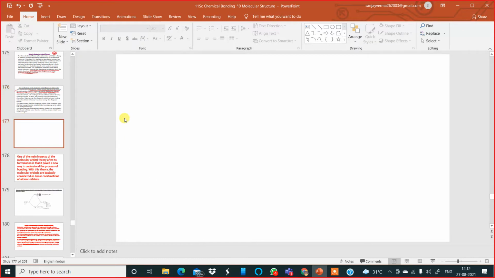Let me take the example of the hydrogen molecule, H2. This is the formula of the hydrogen molecule. Now, we know an atom of hydrogen has atomic number 1. Its electronic configuration is 1s1. An atom of hydrogen has an atomic orbital, an s orbital, containing one electron only. For the formation of the hydrogen molecule, we need altogether two hydrogen atoms. This is one hydrogen, this is another hydrogen.